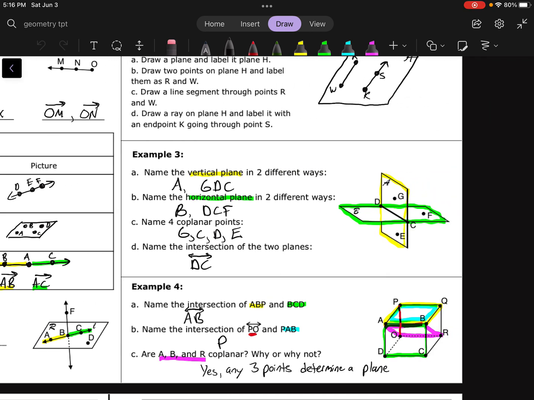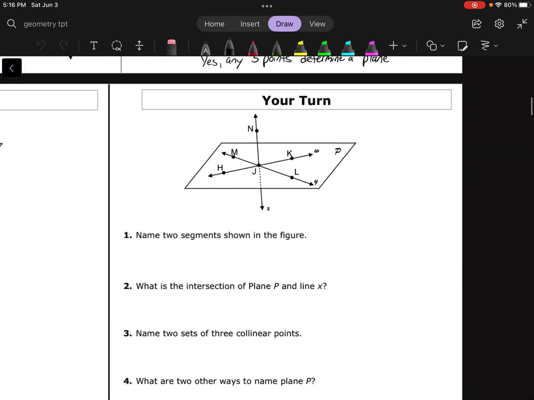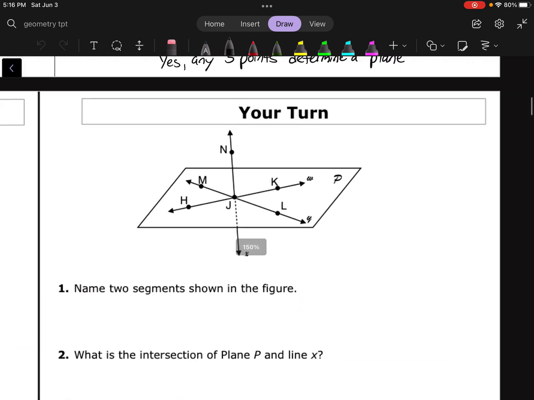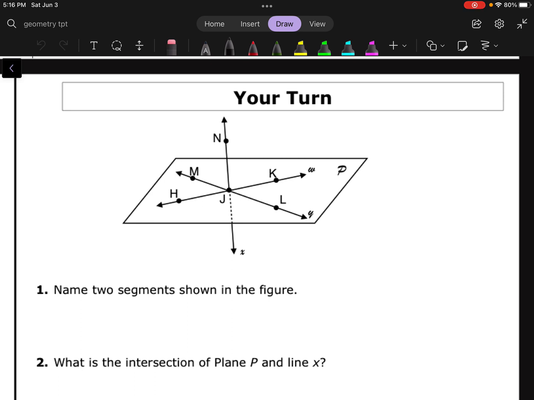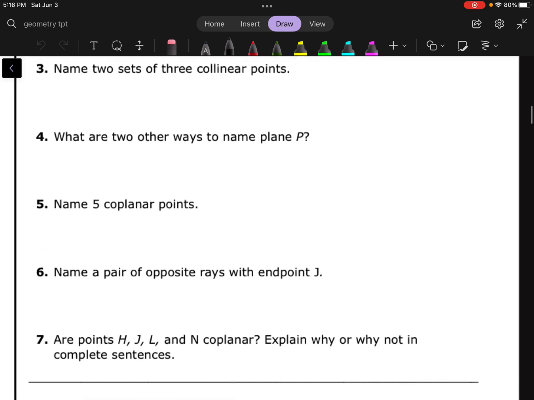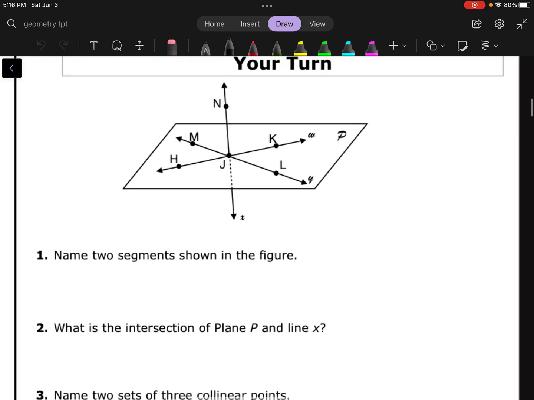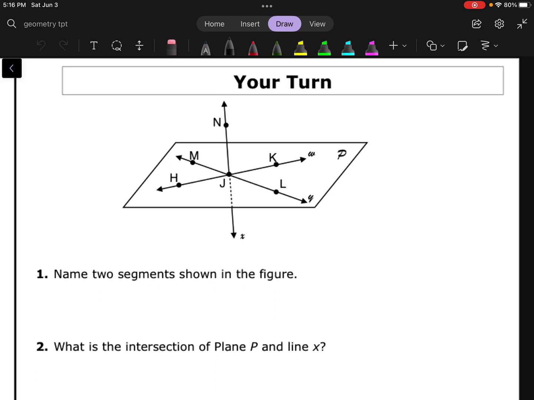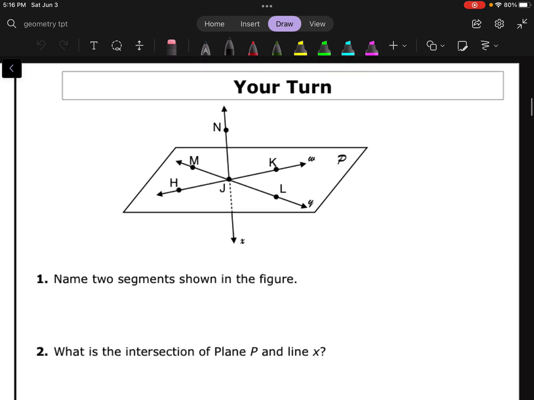Okay, so we went through pretty fast there. Next up is your turn. So the little sheet of paper you got is going to be your practice for now. I will go ahead and pause the video, try all of these things, try to answer these questions based on that diagram, and then come back and hit play and check to see how you did. Okay, hopefully you actually listened and you paused it, and let's see how you did.